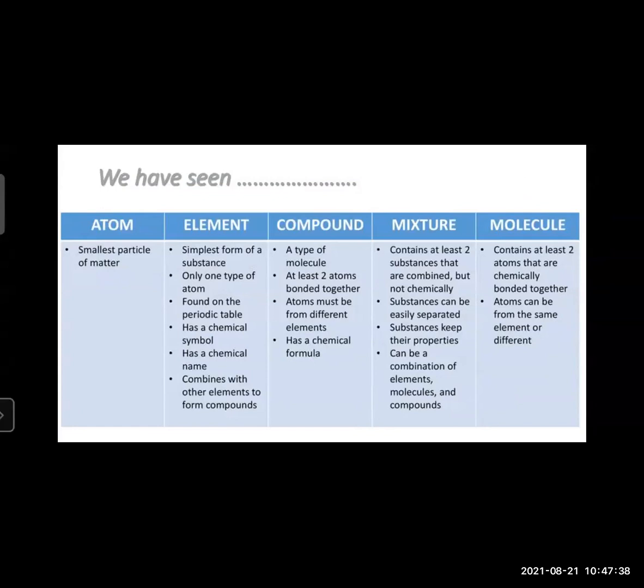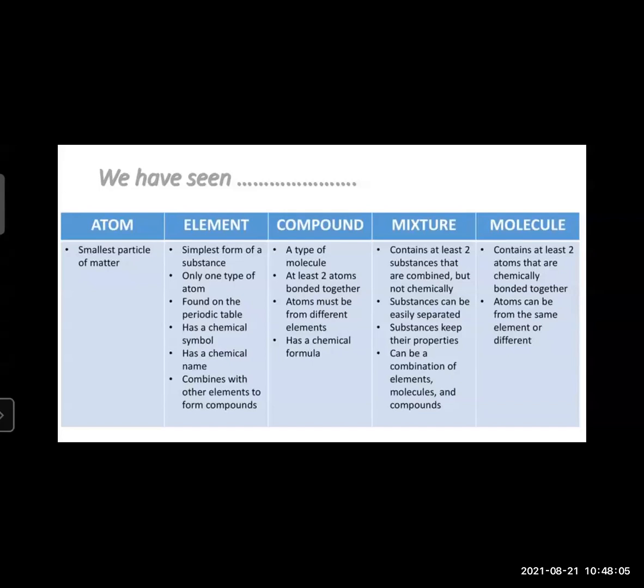A molecule has at least two atoms bonded together. The atoms must be from different elements to form a compound, otherwise it will be considered a molecule. A mixture is at least two substances combined but not chemically mixed.